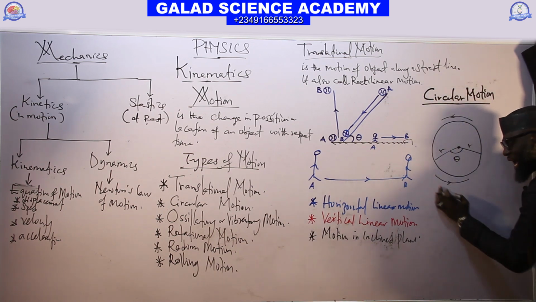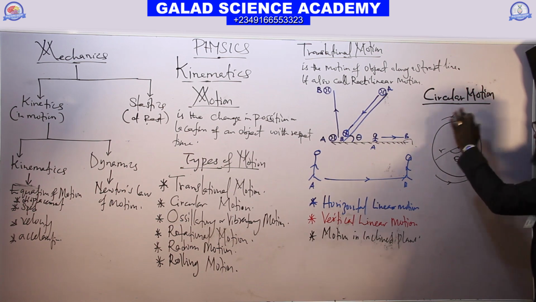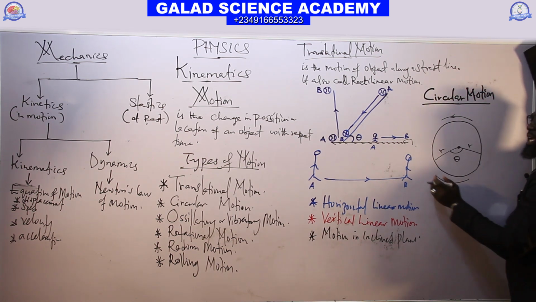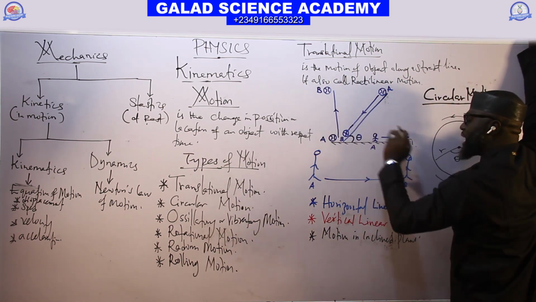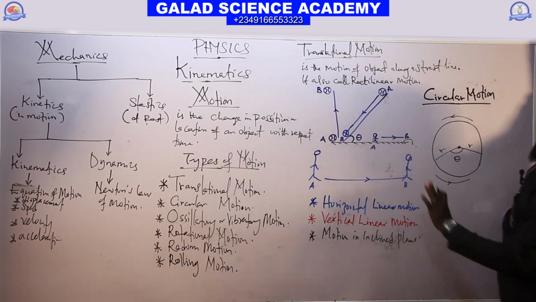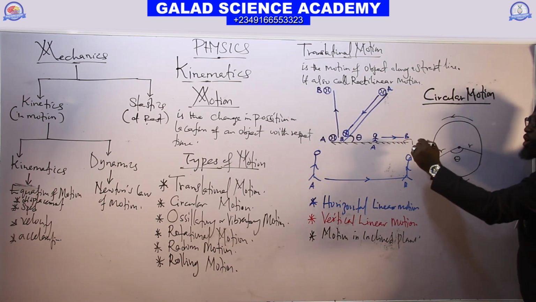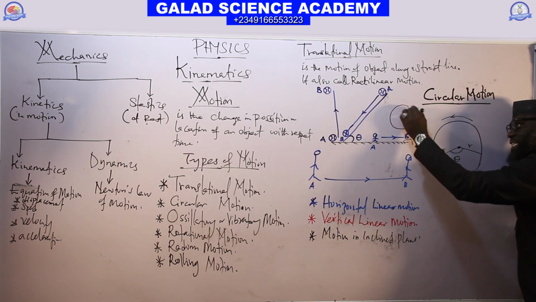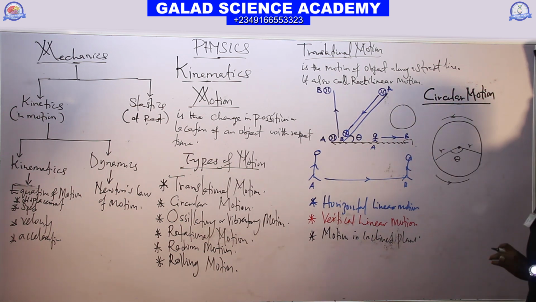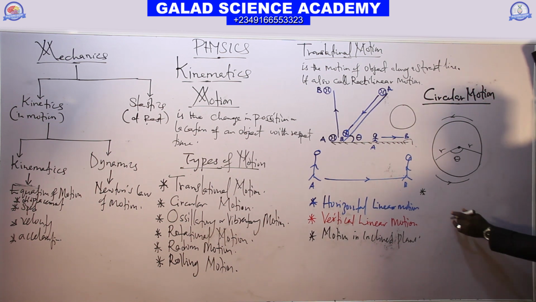So the motion of any object along a circular path, we call a circular motion. The motion of an object along a straight line, be it vertical, be it horizontal, be it in an inclined plane, is called translational motion or rectilinear motion. But any object that moves along a circular path like this, we call it circular motion.